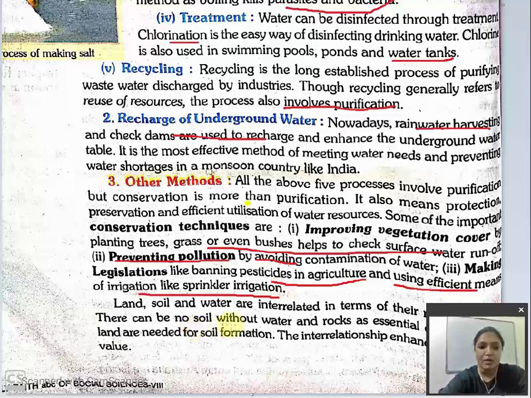There can be no soil without water. Now, there can be no land without water, no soil without water. If there is no water, then can there be soil? There will be no use of soil also, because you can't do anything without water. And rocks as essential components of land are needed for soil formation. This interrelationship enhances the resource value, because if we have land and water, then only we can make use of land, and we can make use of water. They are closely interrelated among themselves.